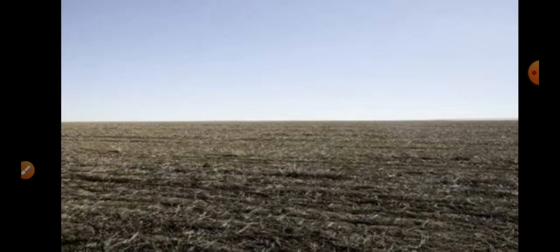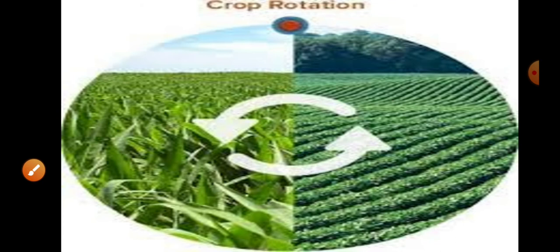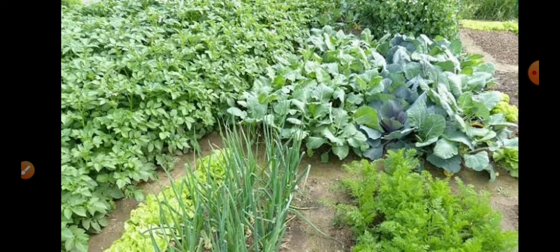In such methods, the first and foremost is the field fallow method, leaving the lands naturally to regain the nutrients. The next method is the crop rotation method or alternate cropping method. The third method is the mixed cropping method. These are some of the methods used to regain or supply nutrients to the soil.